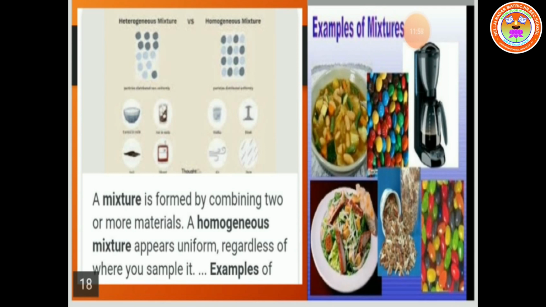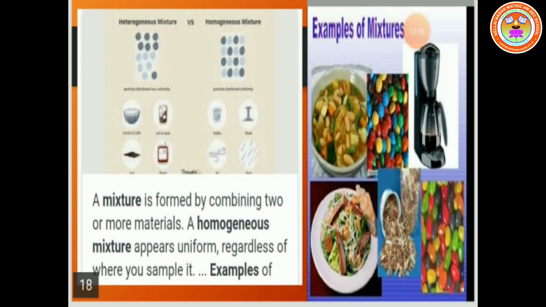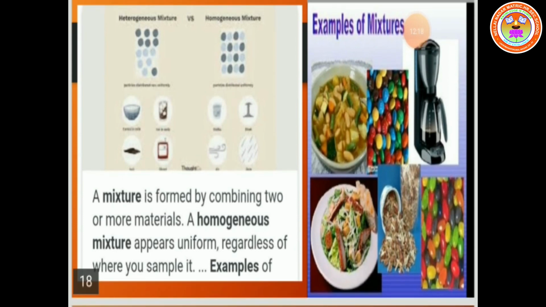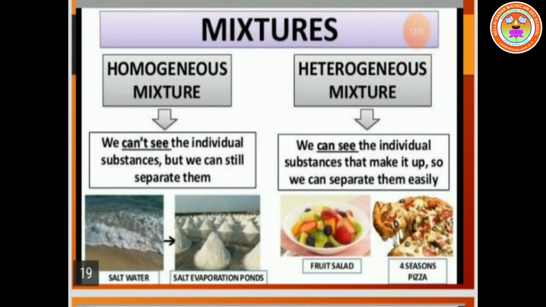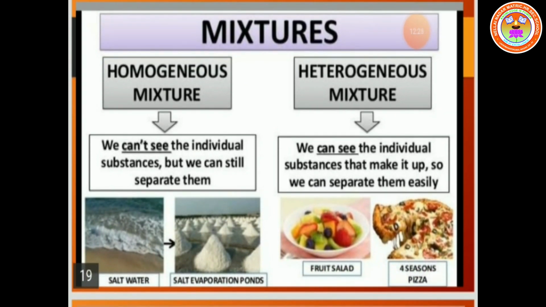A mixture is formed by combining two or more materials. A homogeneous mixture appears uniform, regardless of where you sample it. So mixture is classified into homogeneous mixture and heterogeneous mixture.